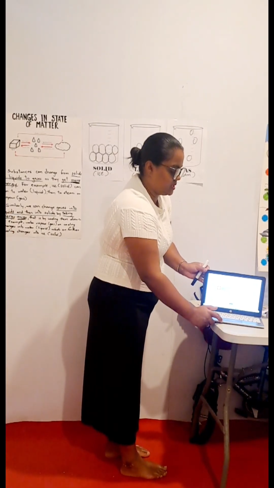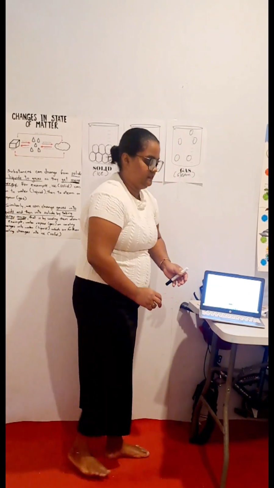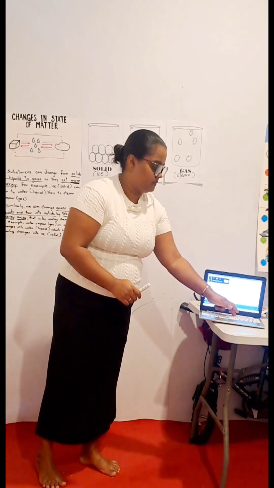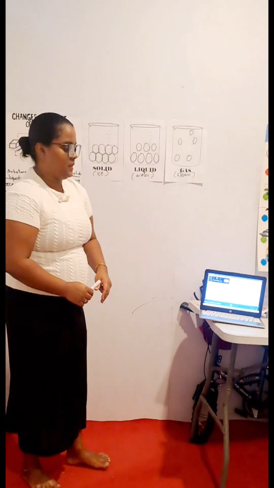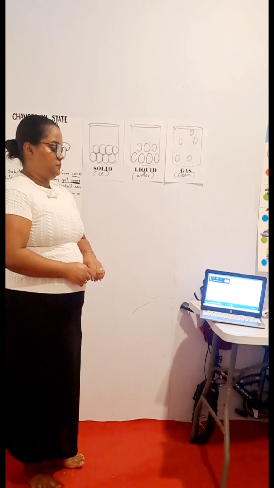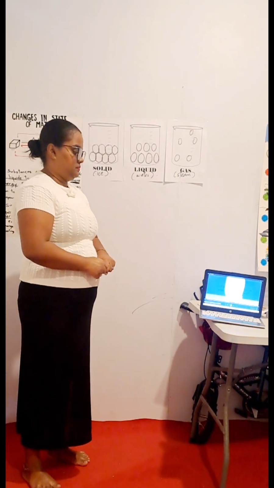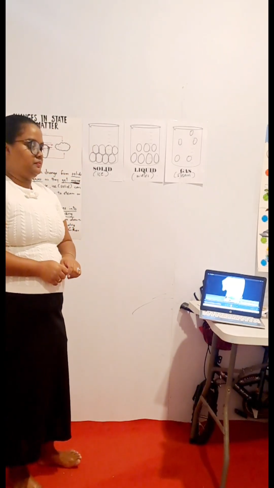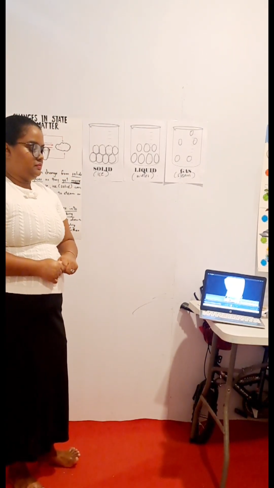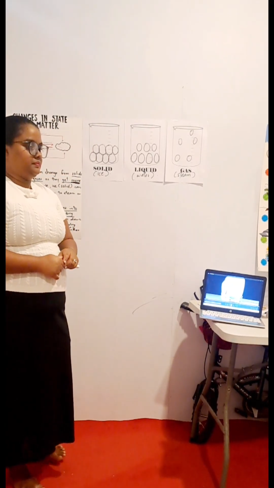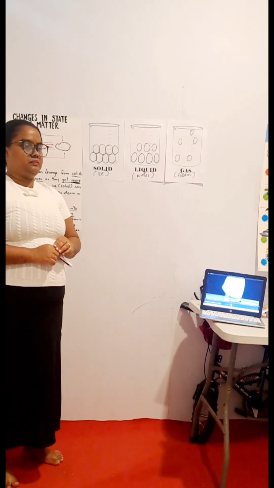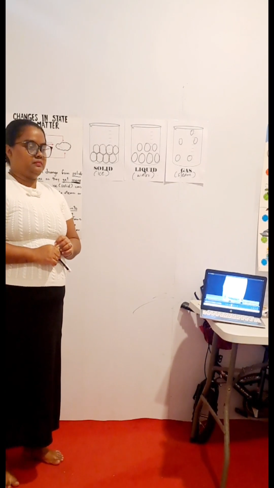Alright, concentrate, children. What changes in state occur when matter is heated? Here I've got some ice that I just pulled out of the freezer. Notice that as the ice moves from one beaker to another, its shape stays the same. It's an example of matter in a solid state.